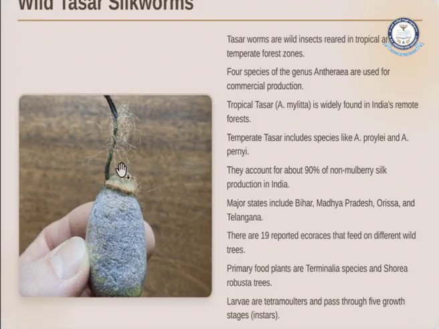There are primary food plant species and also robust trees present for this primary food. These larvae are tetramolters. They pass through 5 growth stages, that means they hold 5 instars. Their larva has tetramolters, that means 4 molts. They pass through 5 growth stages as well.